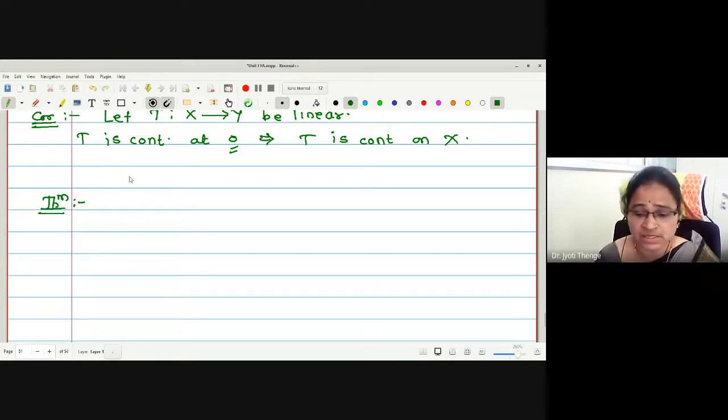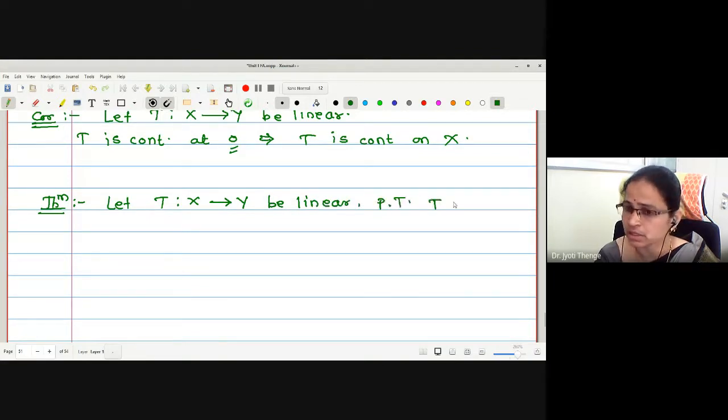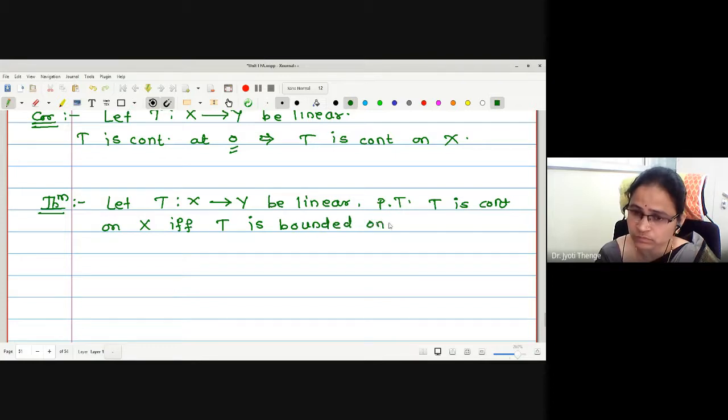Another property says that whenever T is linear, then continuity implies and is implied by boundedness. Let T from X to Y be linear. Prove that T is continuous on X if and only if T is bounded on X. Continuity implies and is implied by boundedness.